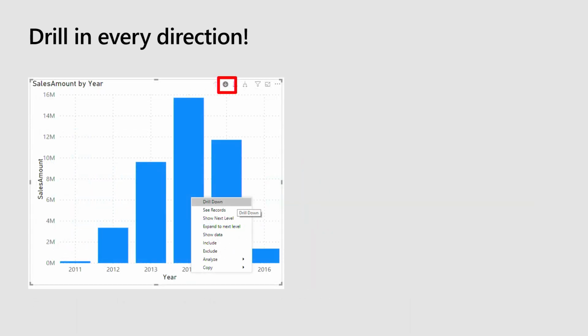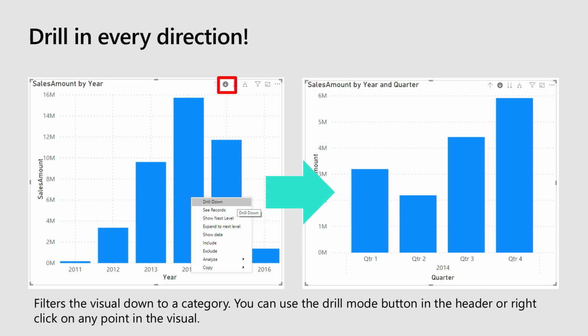Then we have the single arrow down. And there are two ways you can get to this. This is called drill down. You can click the button on the top and then enter drill mode, or you can right-click on any data point, and that lets you drill down in the visual. And that essentially filters it. So if I drill down on 2014, what it will do is just filter that visual to 2014.